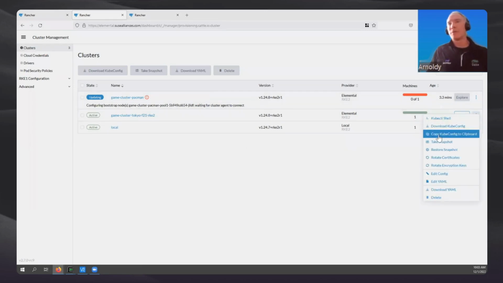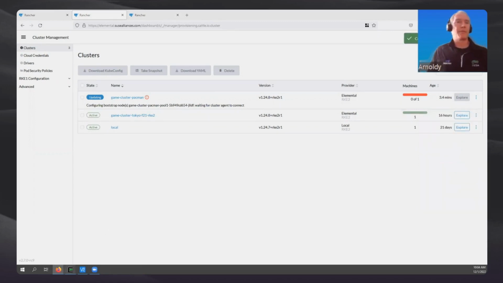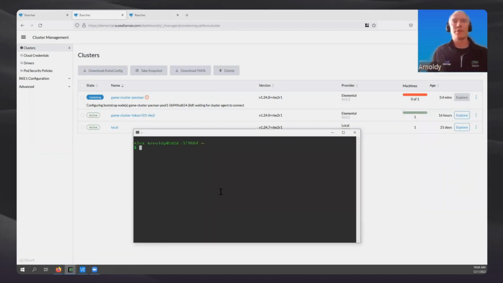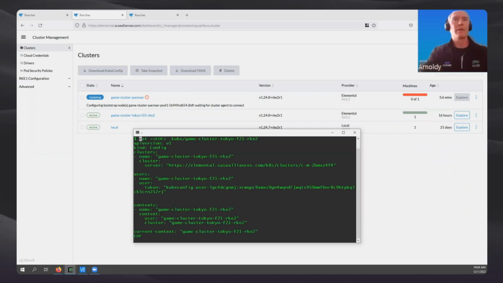I am going to copy the kubeconfig file for this particular cluster to the clipboard. I'm going to come over here to a terminal on my Windows laptop. Okay, and here I have the kubeconfig file for that. The one thing I want to point out here is that in order to access this Kubernetes cluster, I'm going to go through my Rancher server.